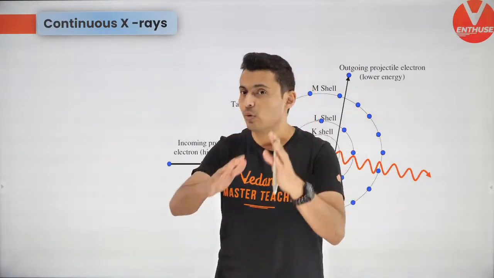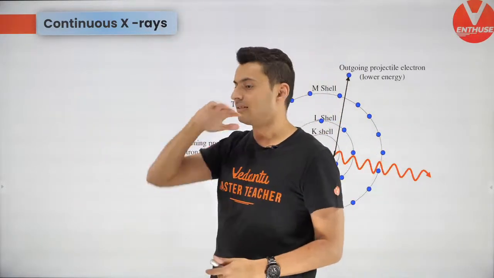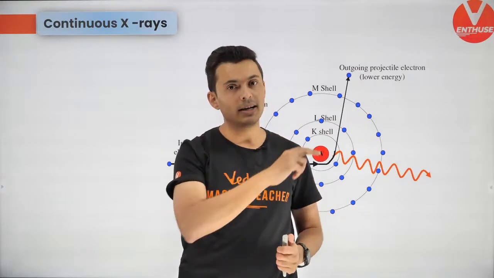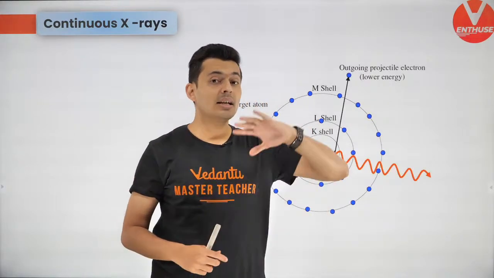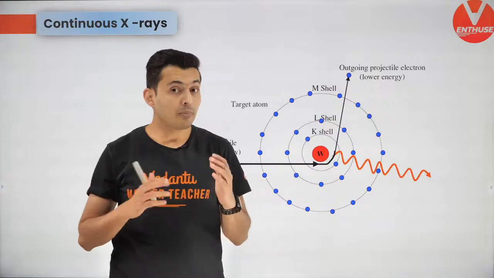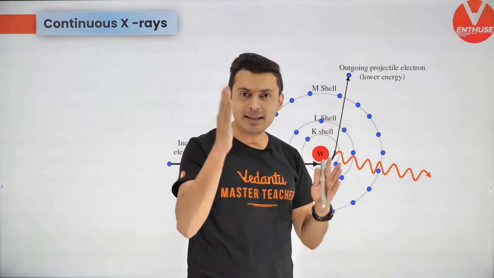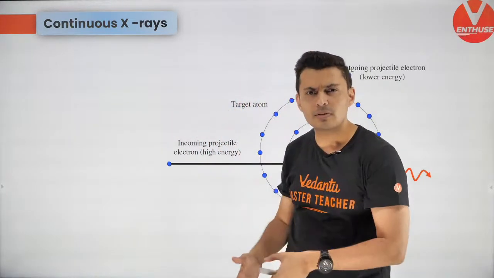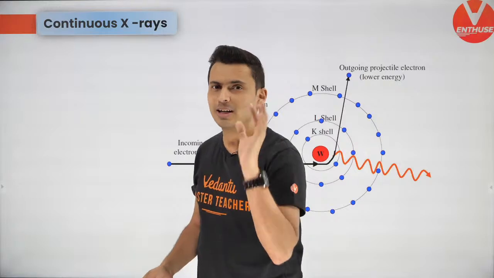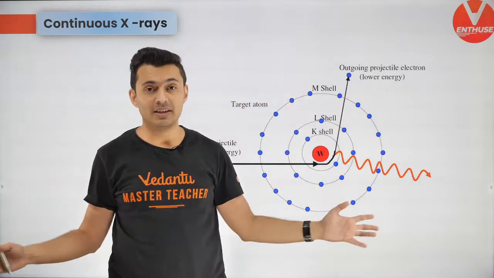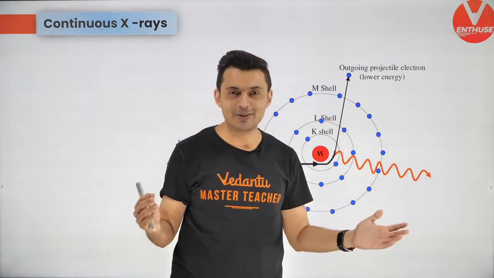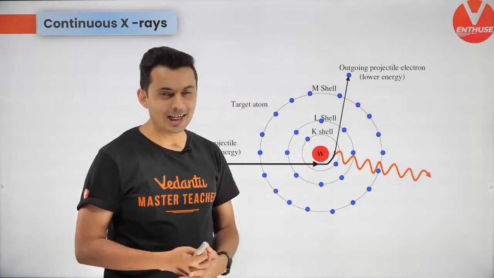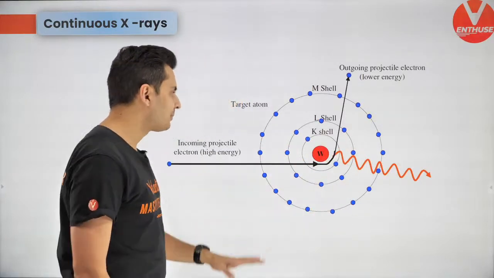One is called continuous X-rays, and the second is called characteristic X-rays, because the wavelengths of the X-rays which come out of this Coolidge tube are not of one wavelength. They are of many wavelengths, and you'll see that on a graph now. Hold on.